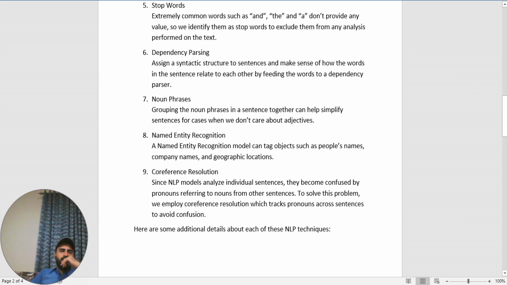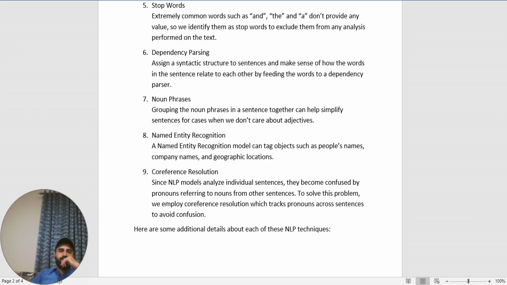Dependency parsing. Assign a syntactic structure to a sentence and make sense of how the words in a sentence relate to each other by feeding the words into a dependency parser. Grouping the noun phrases in a sentence together can help simplify a sentence for cases where we don't care about adjectives.